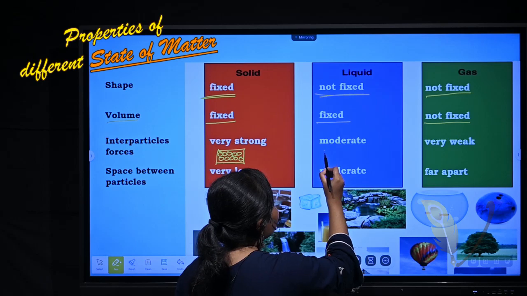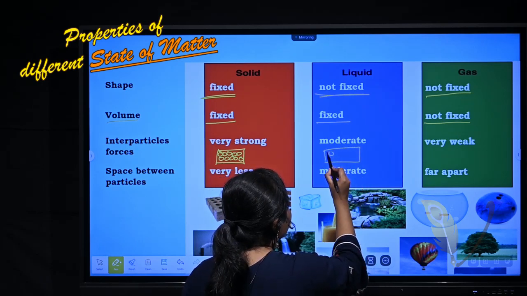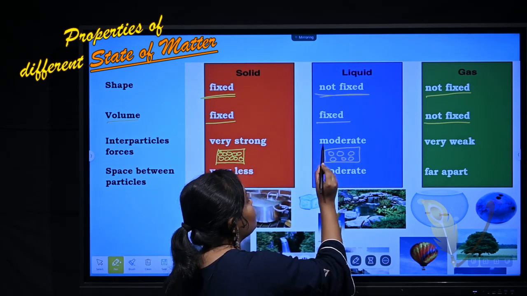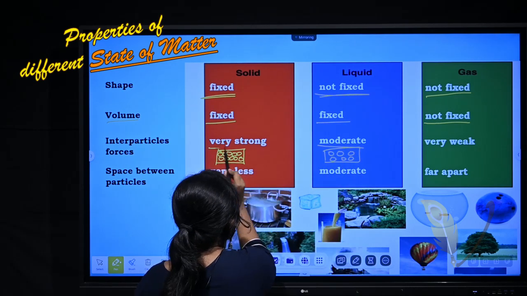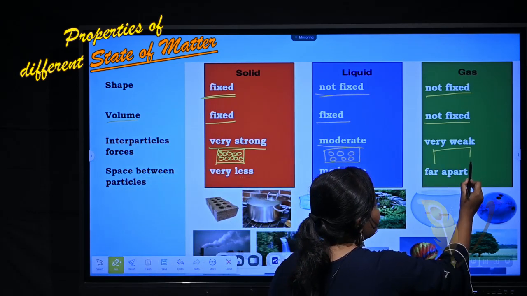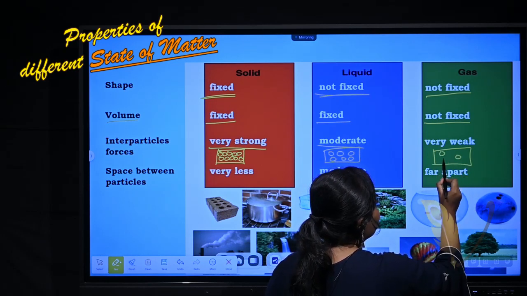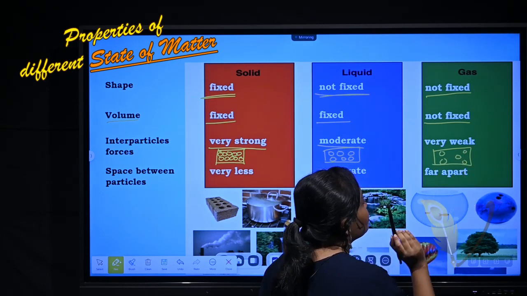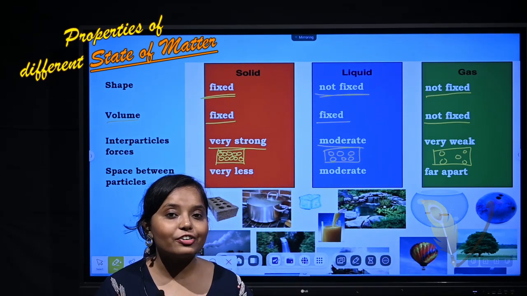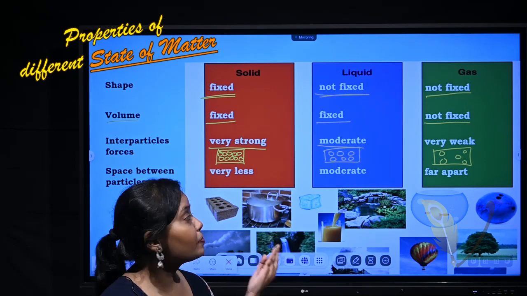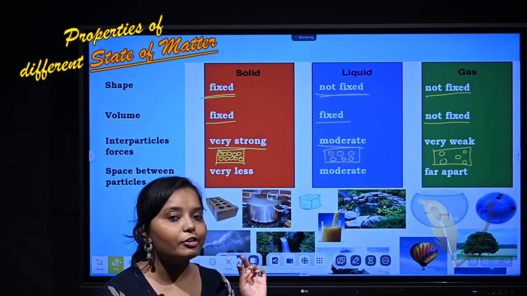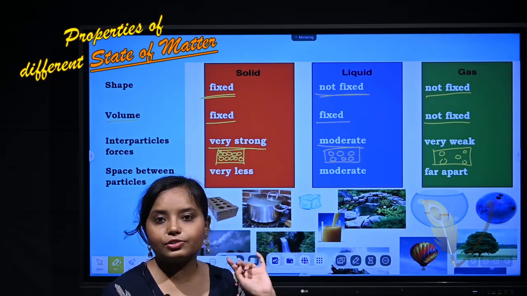In case of liquid, what happens? The particles remain a little apart. So the interparticular force is moderate. Here it is very strong, here it is moderate. And what about in case of gases? In case of gases, the space between them is very large. So that's why the force of attraction between them is very weak. So interparticular force of solid is very strong, for liquid it is moderate, and for gases it is very weak.